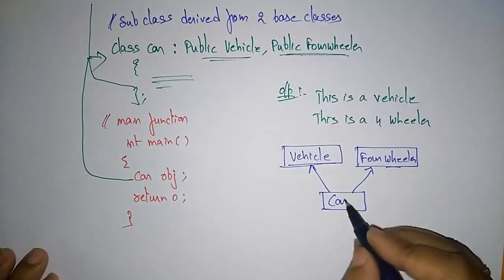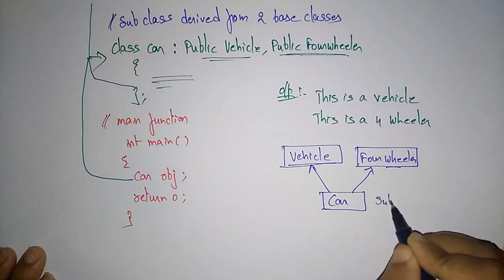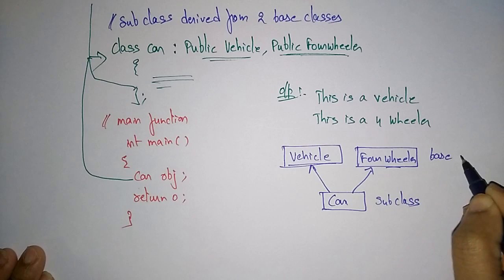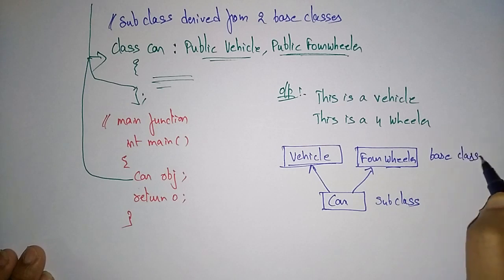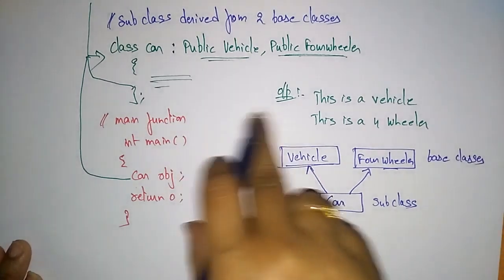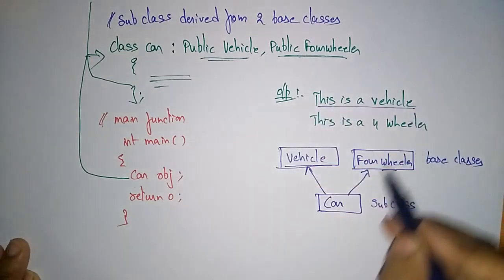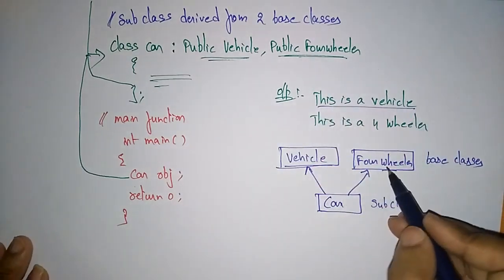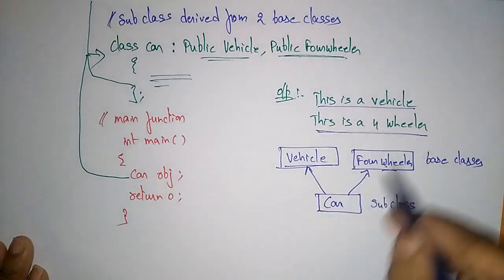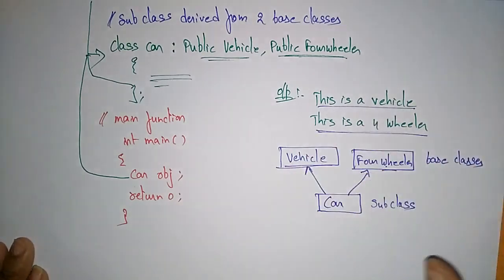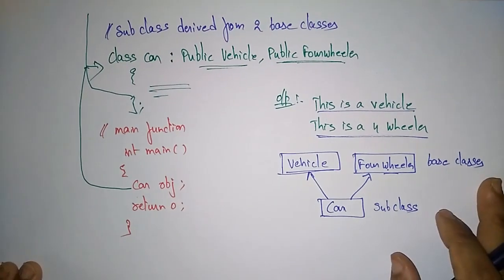This Car, a subclass or derived class, is inheriting the properties of the base classes. It enters into Vehicle and prints the message "This is a vehicle", and whatever message is there in FourWheeler will be printed here. Means it is reusing the code. This derived class is reusing the code. So this is multiple inheritance.